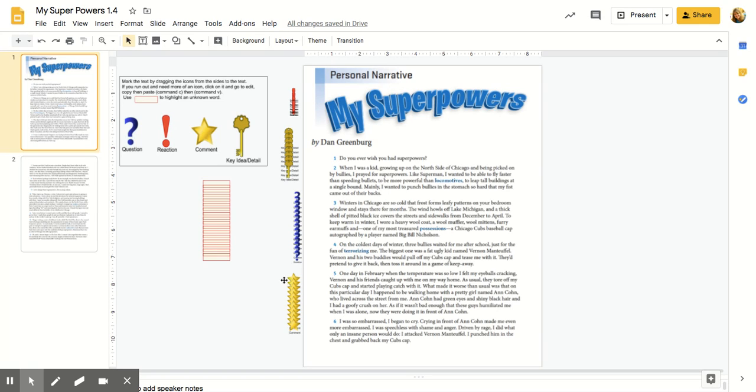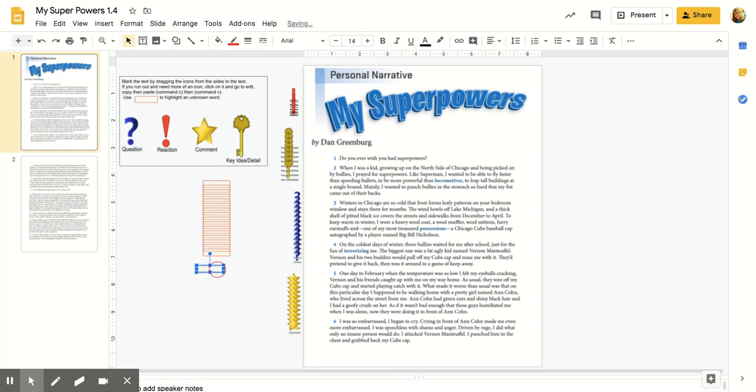If there's a word that you don't know, I want you to use these boxes over here. They are a highlight box. So normally we would highlight our text, but since we don't have a highlighter, we're going to use this. Now this box, you can drag it right over to the word that you don't know. You can make it bigger or you can make it smaller.